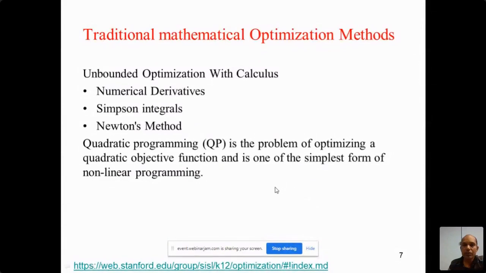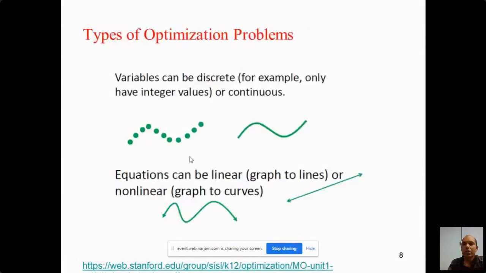Now quadratic, the simplest form of non-linear. So what are linear and non-linear? You can see at the bottom, linear means the graph is in the form of a straight line.